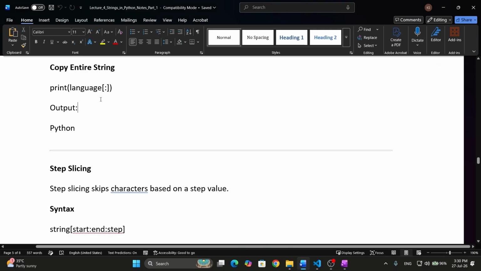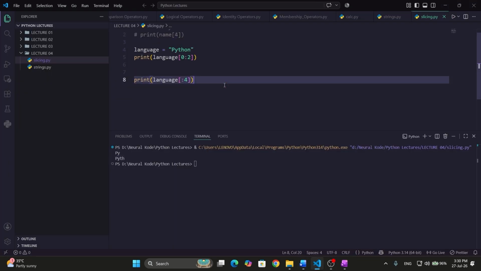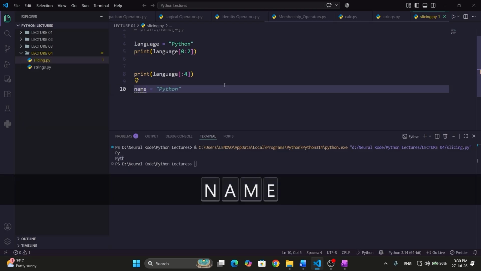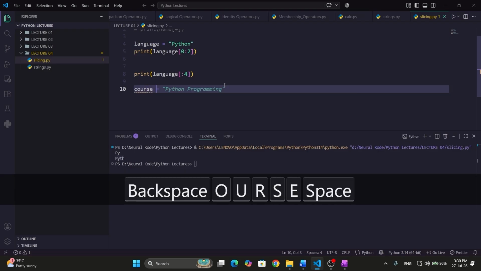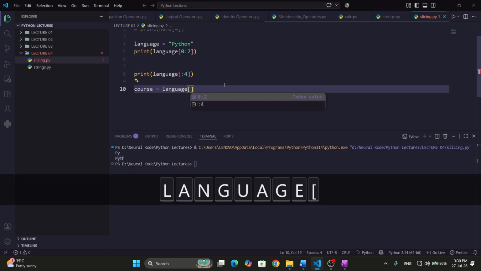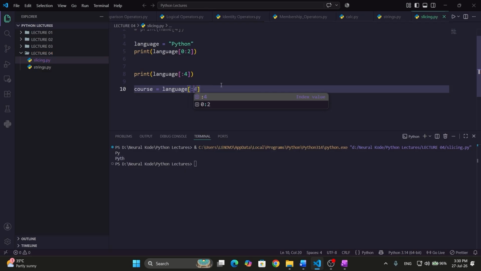Now, how to copy an entire string. If you want to make a copy of any string, how can we do that? You can just do it like this. I will create another variable here, let's say course, equal to language, and then I will just put colon here.